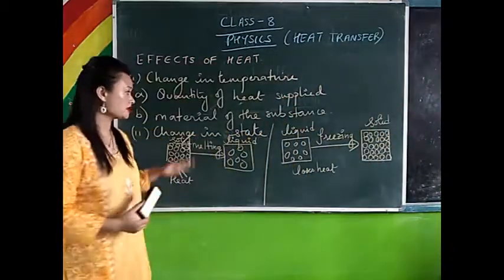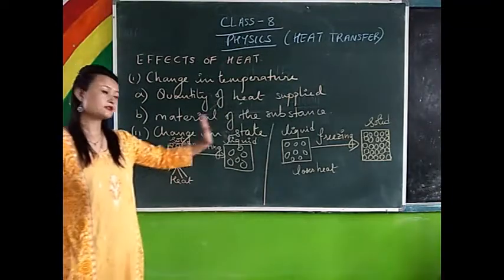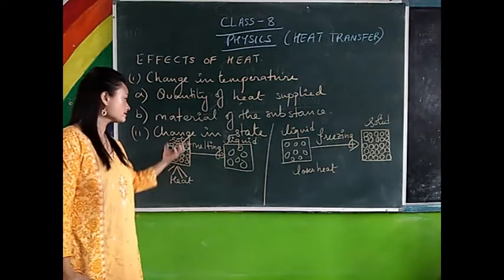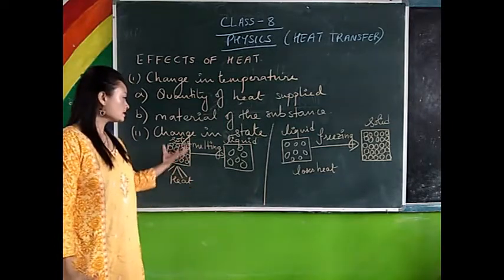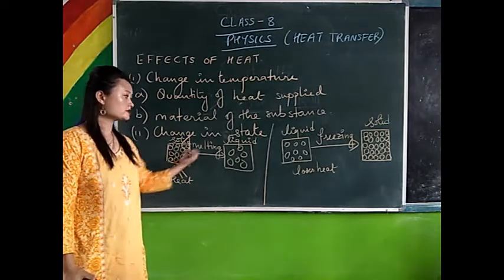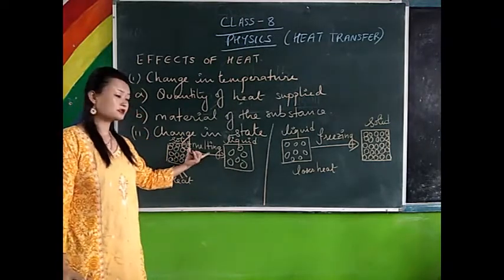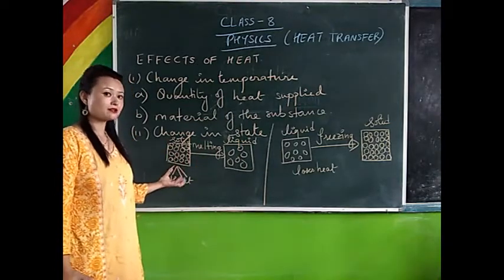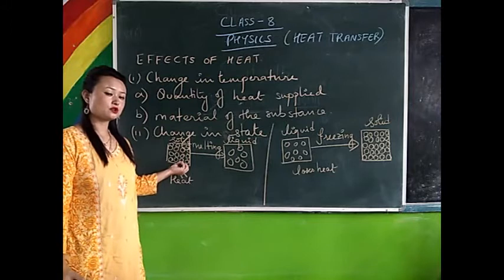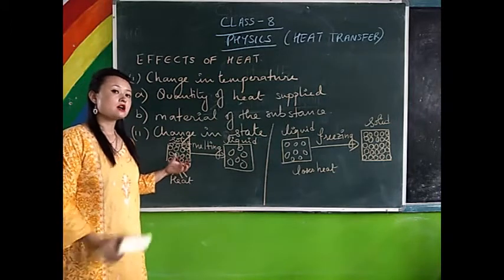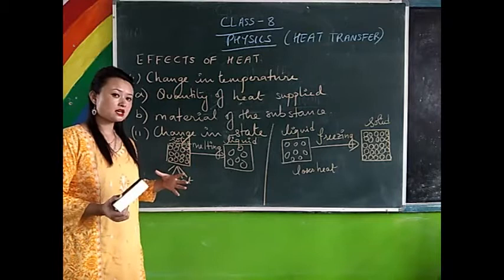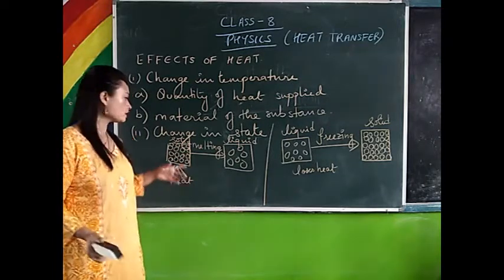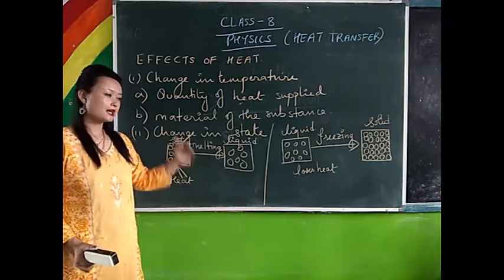Okay, so this is one change of state when solid changes to liquid. And when does solid change to liquid? When the particles of solid gain heat, it changes to liquid. And that process is called melting. And why does it happen? It happens because when the particles get heated, the intermolecular force of attraction decreases, becomes weak, and the intermolecular space between them increases because of the increase in kinetic energy.